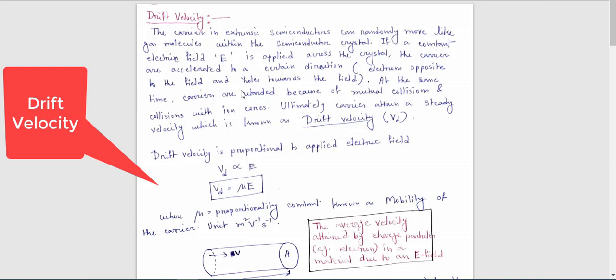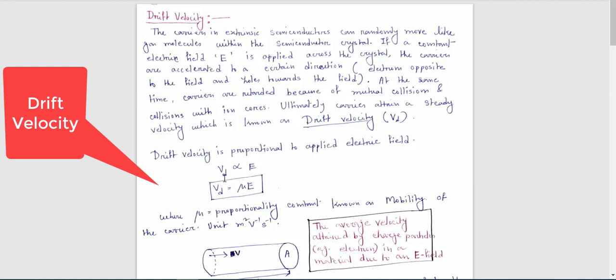That means there is a movement, and if there is a movement, then obviously there will be some velocity, and that particular velocity is known as drift velocity, nothing else.